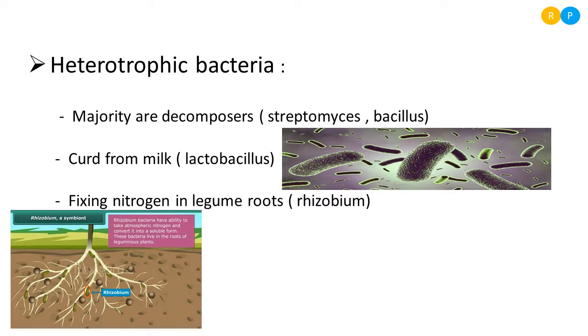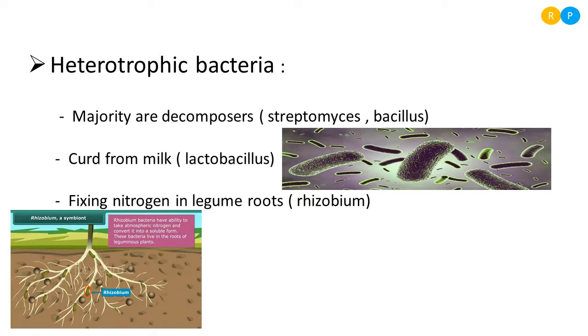So what is the work of this bacteria in the roots of plants? It is getting shelter in the plant roots. In return, the rhizobium helps the plant to absorb atmospheric nitrogen, because the plant alone can't absorb atmospheric nitrogen. So this kind of association is called symbiotic association, because both are mutually benefited. The plant is giving shelter to the rhizobium, and in return, rhizobium helps the plant in nitrogen absorption.